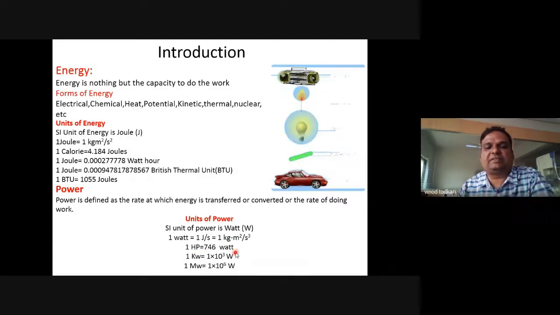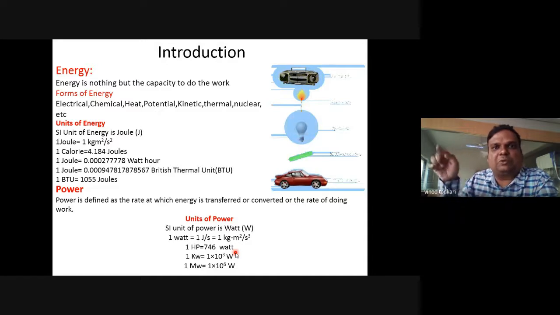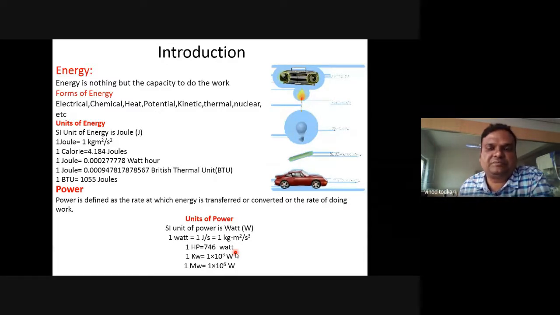Yes, it will be 746 into 10 raised to minus 3. That is nothing but 1 horsepower is equal to 0.746 kilowatt.